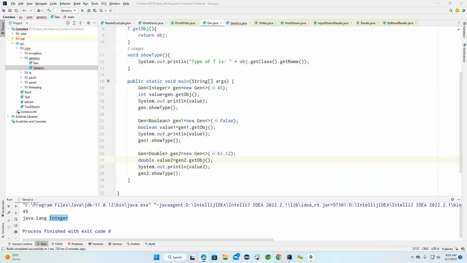Now, any questions? Any questions regarding this particular generic concept here?